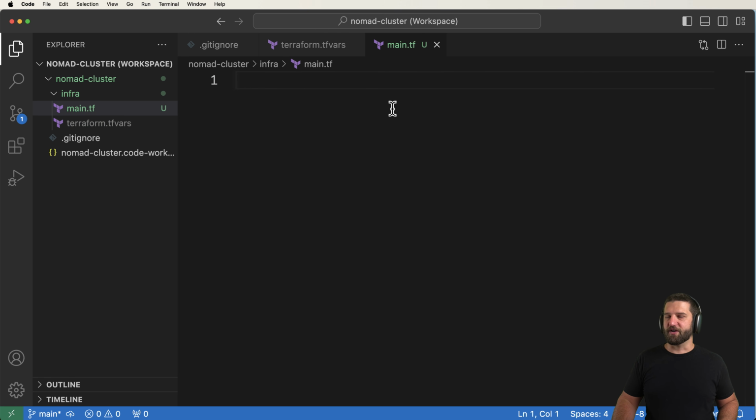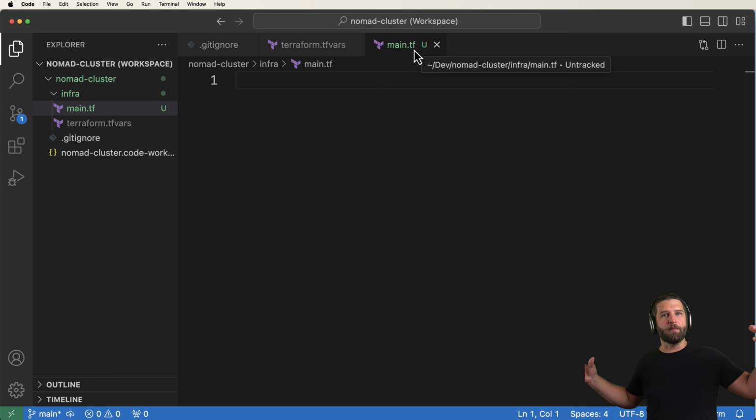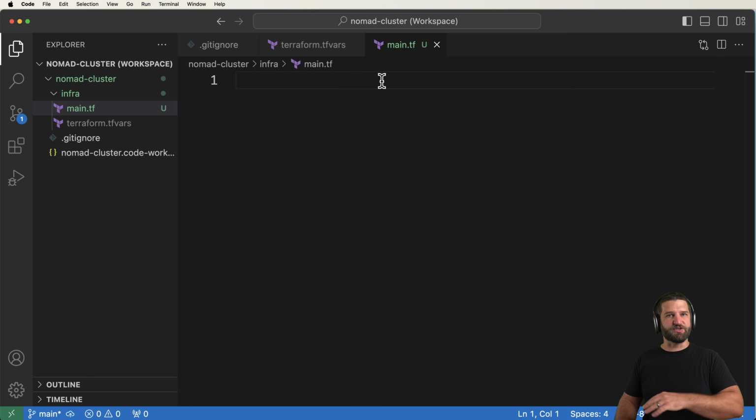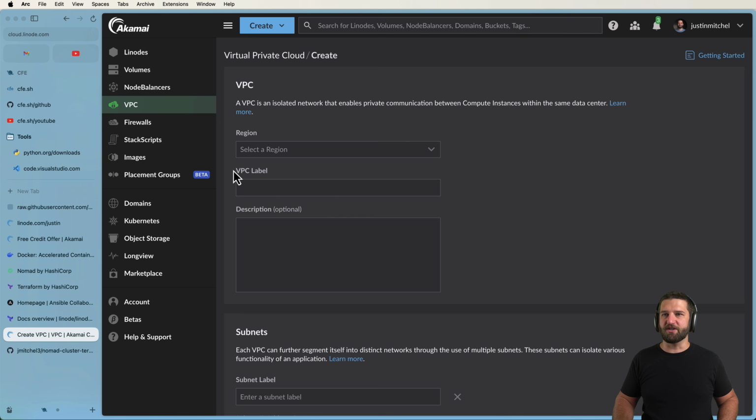So in order for us to get this started, the first module I'm going to create in Terraform is main.tf. I want you to keep in mind that any .tf gets treated as one big file. So oftentimes you'll see Terraform as one big file. Sometimes you'll see it as small, broken up files. I like having them small and broken up so I can actually track all of those little changes as individual modules, as we'll see in just a moment.